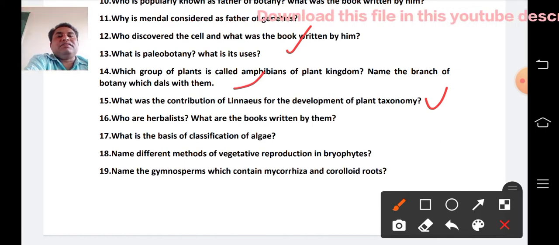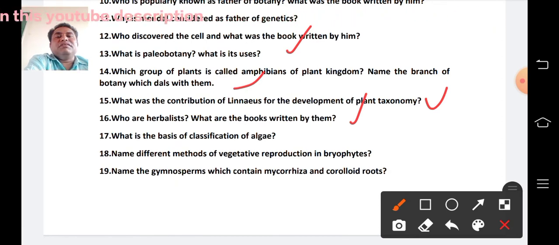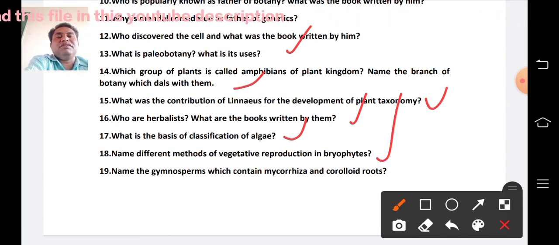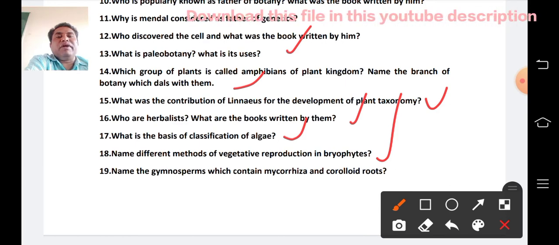Who are herbalists and what are the books written by them? First unit. What is the basis of classification? Also present in the first unit. Name different methods of vegetative reproduction in bryophytes. First unit. Name the gymnosperms which contain mycorrhiza and coralloid roots. First unit.